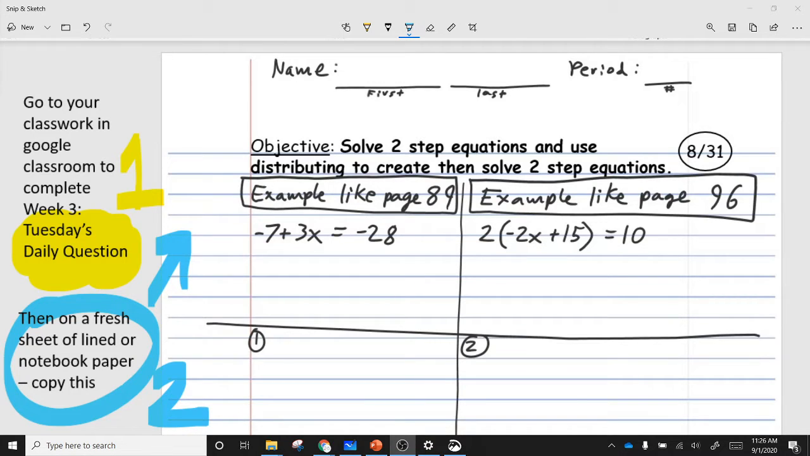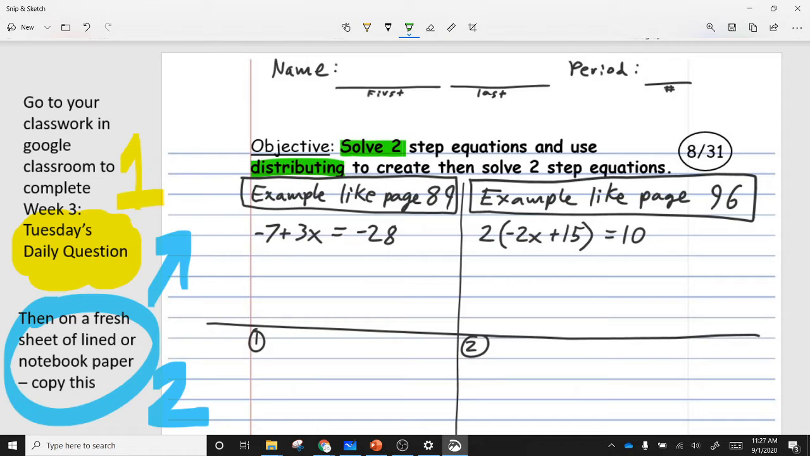Alright, so hopefully you guys had a chance to jump over and answer today's daily question. It's two of them. They are reviews over what we learned yesterday. And today what we're going to work on is expanding on those types of questions, going from single step to two-step, like it says in your solve two-step equations. And we are going to be using some distributing in there as well.